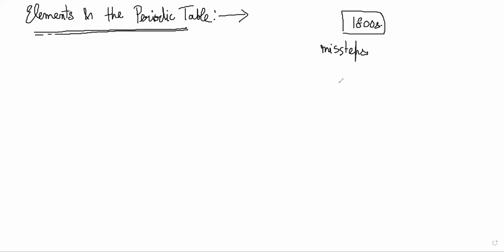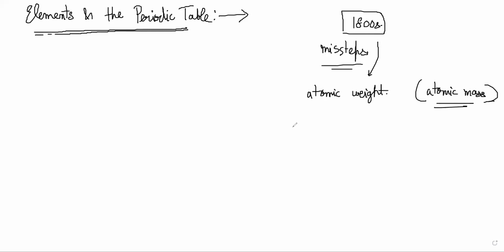Hello? Yeah, sorry. So what I'm saying is, when people started organizing the elements, first they organized by atomic weight. Atomic weight basically is what we now call atomic mass. First, they put everything in a line in increasing order of atomic mass, but that didn't work. The pattern was not formed. There were not very clear patterns, and there were some anomalies.